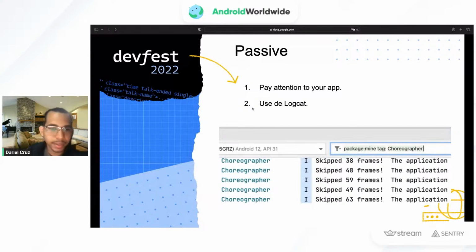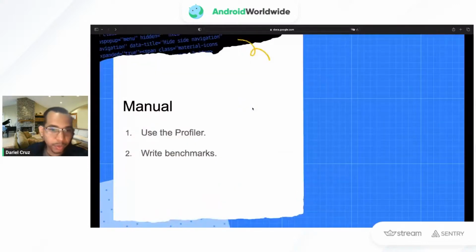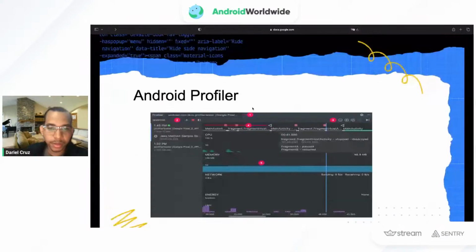So that's like the passive way. The manual way will be to use the profiler, to check for network or memory, CPU consumption, and to write benchmarks tests. So now we are getting more into the tools that Android has provided in the last couple of years. The Android profiler, I'm sure many of us are familiar with it.